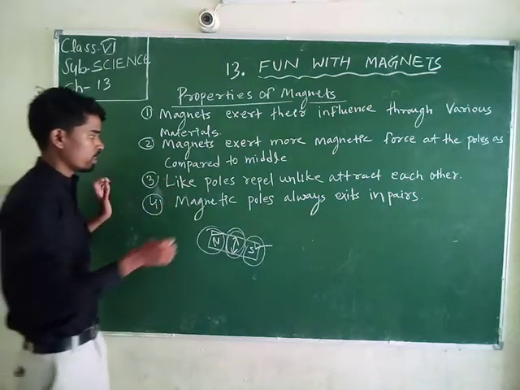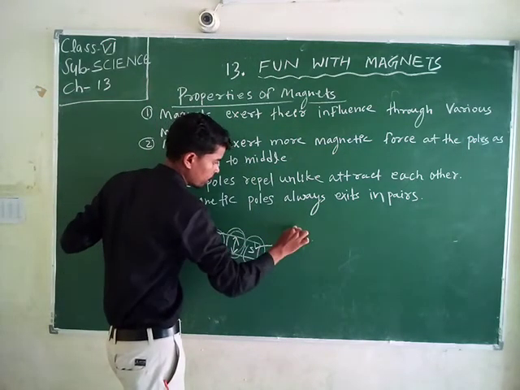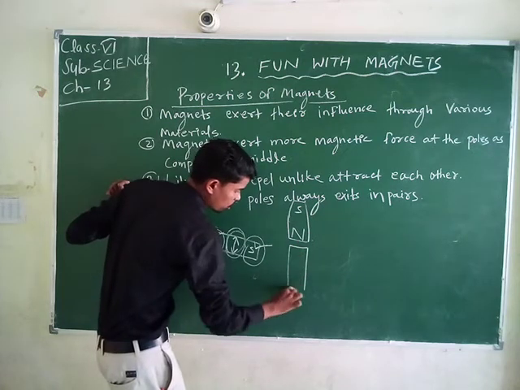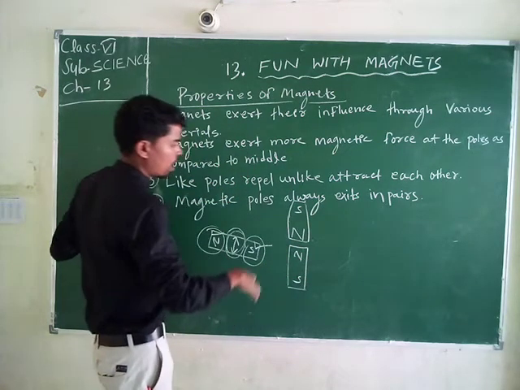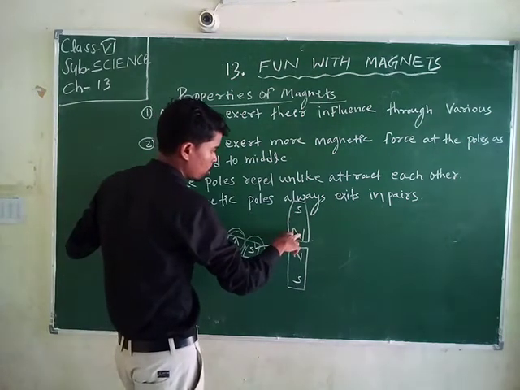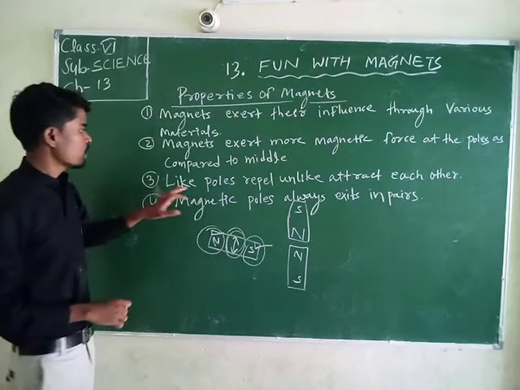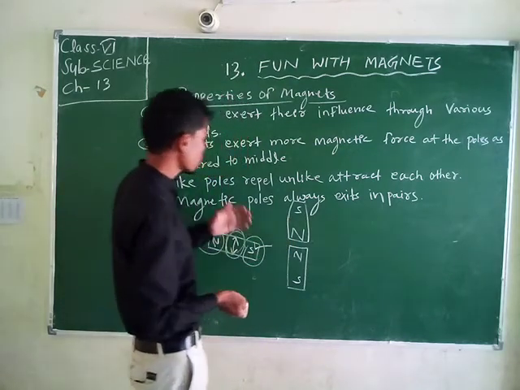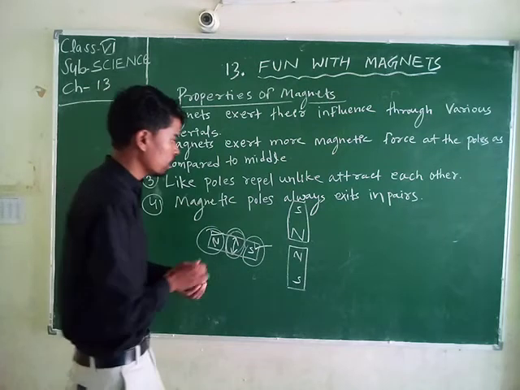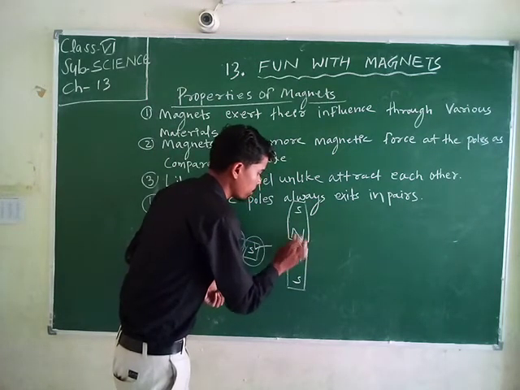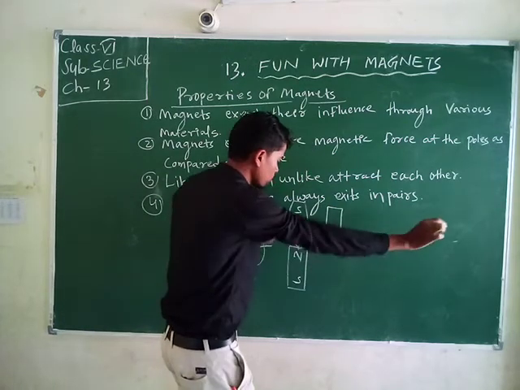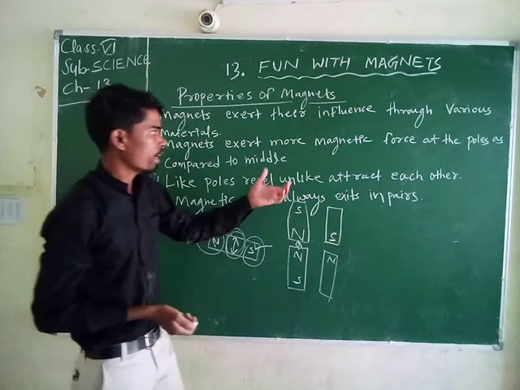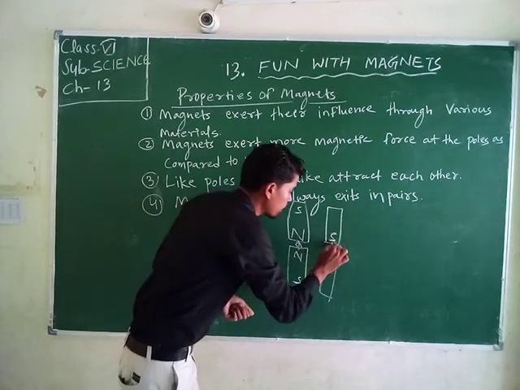The third property is that like poles repel and unlike poles attract each other. Suppose we have two bar magnets, each with a north pole and a south pole. When north meets north, the same poles repel each other. When south meets north, that is unlike poles, they attract each other.